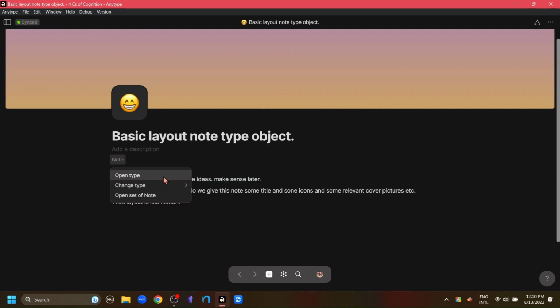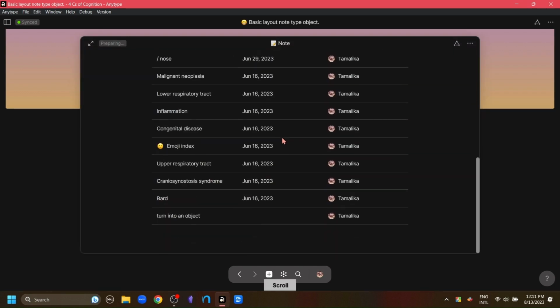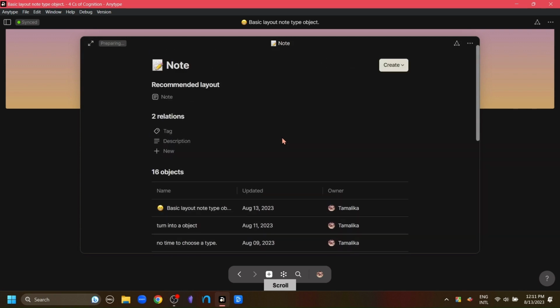So if the second option is the changing type option, then what's the first option? The first option is the open type option. This option opens up the type from the type library. Here you can see the default relations and the objects that the note type has. Right here is our basic layout note type object that we have created.